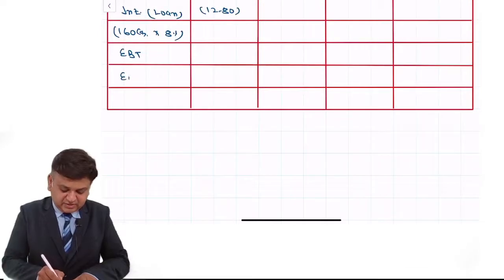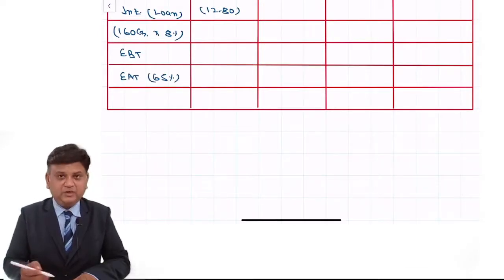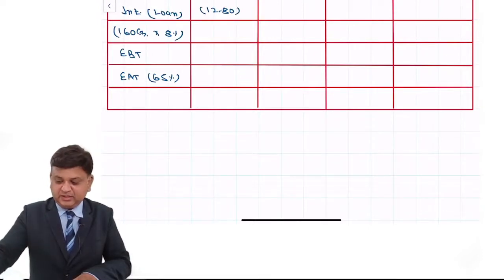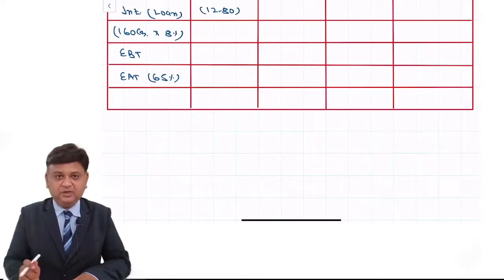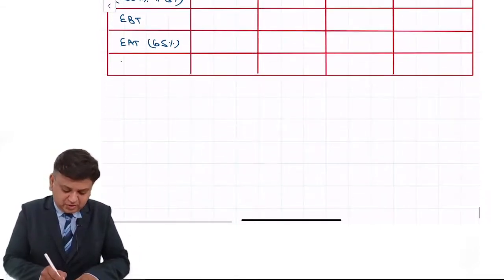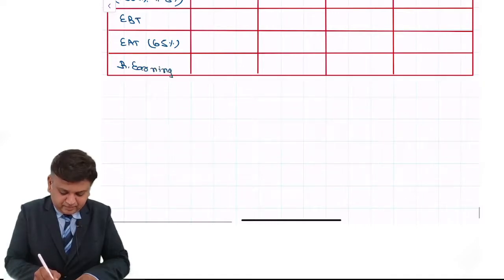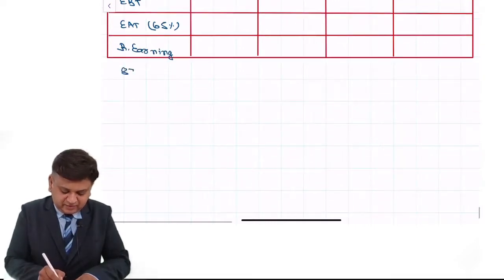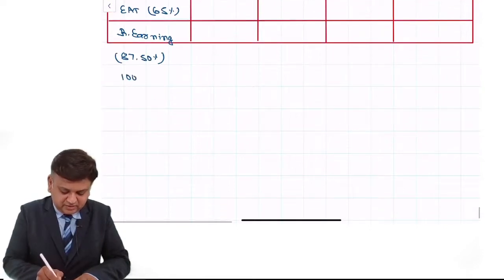So earning after taxes will be 65%. Okay, 35% is the tax. Then 100 minus 12.5. So you pay 12.5% in the form of dividend. So retained earning would be 87.5%. That is 100 minus 12.5.